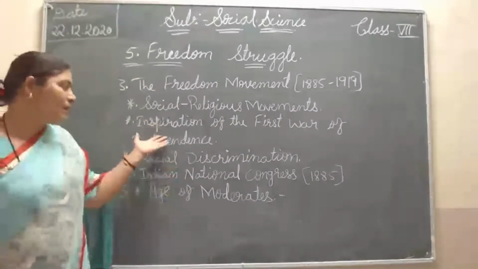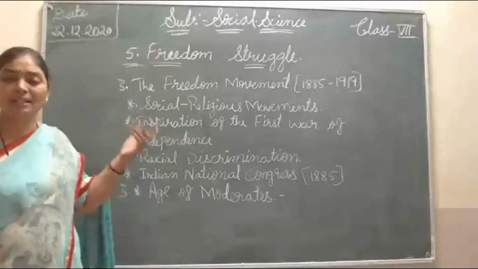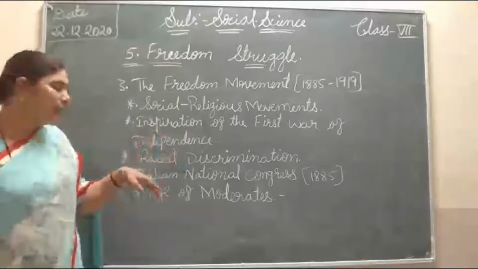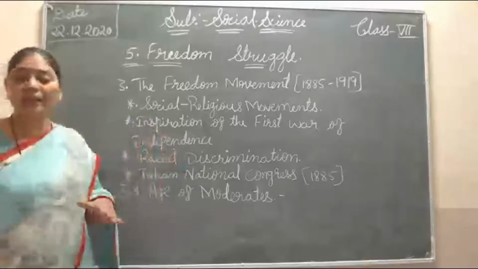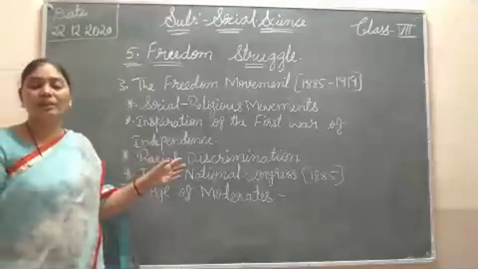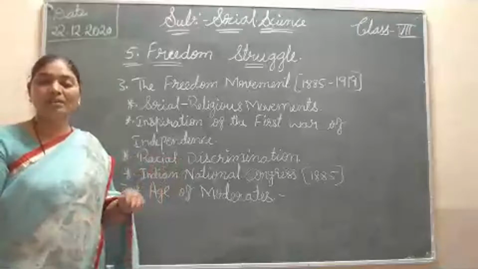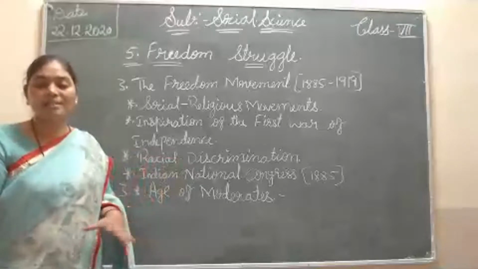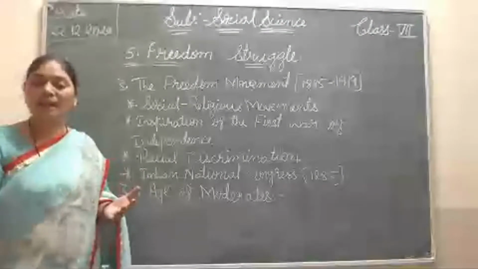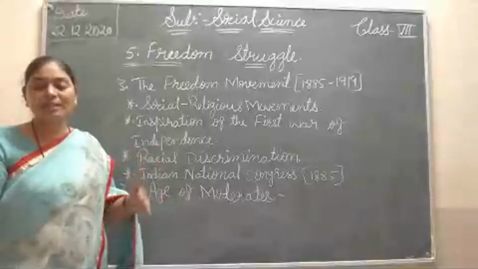By the inspiration of this first war, who started? Pandey, he was the first person. He opposed the Britishers and he killed one officer. Then from all sides of North India, they started the revolution against the British. Not only in North India, in South India also the revolution started against the Britishers. But slowly it failed, because the Britishers were very strong people. They started taking them prisoner and killing them. That's why it stopped a little.